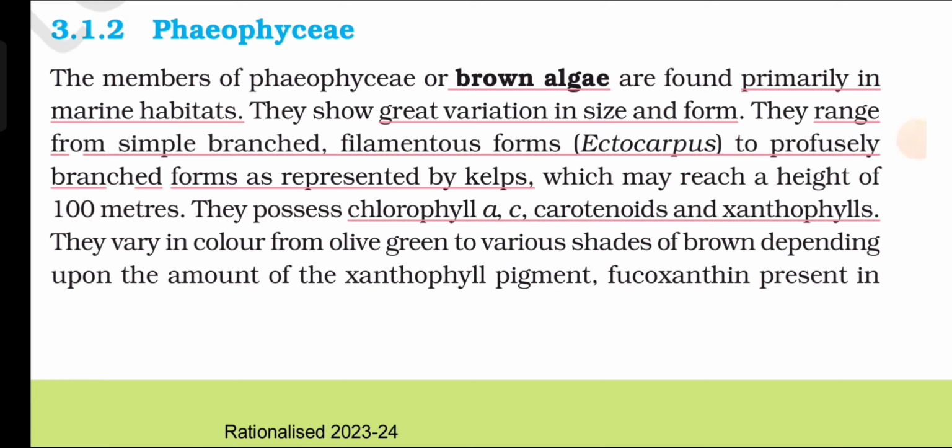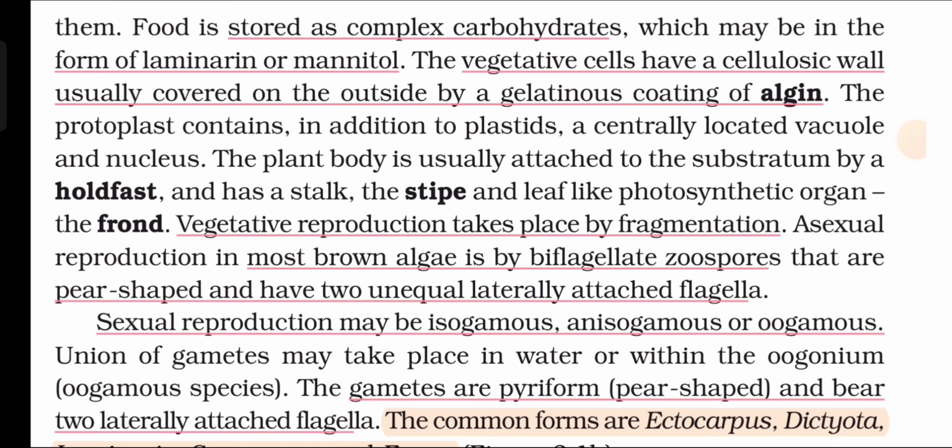They vary in color from olive green to various shades of brown depending upon the amount of the xanthophyll pigment, fucoxanthin, present in them. Food is stored as complex carbohydrates, which may be in the form of laminarin or mannitol. The vegetative cells have a cellulosic wall usually covered on the outside by a gelatinous coating of algin. The protoplast contains, in addition to plastids, a centrally located vacuole and nucleus. The plant body is usually attached to the substratum by a holdfast and has a stalk, the stipe, and a leaf-like photosynthetic organ, the frond. Vegetative reproduction takes place by fragmentation.